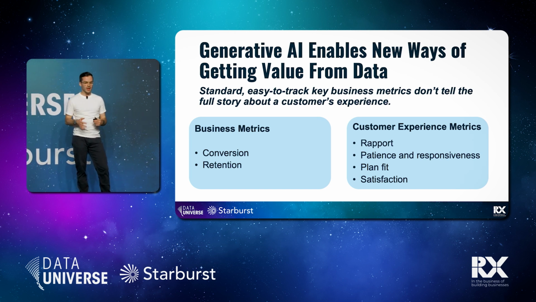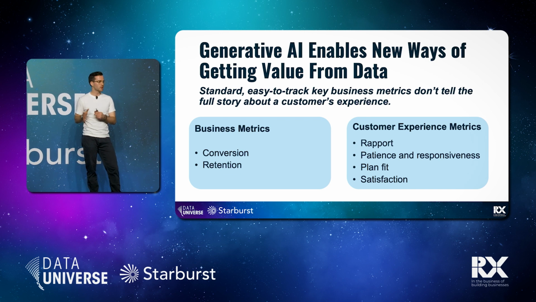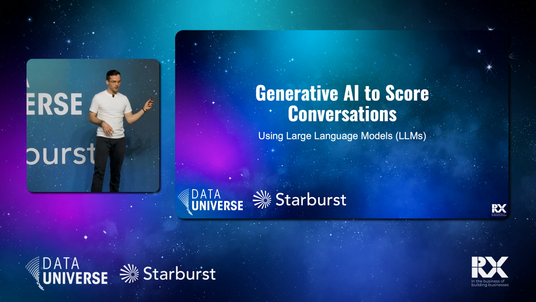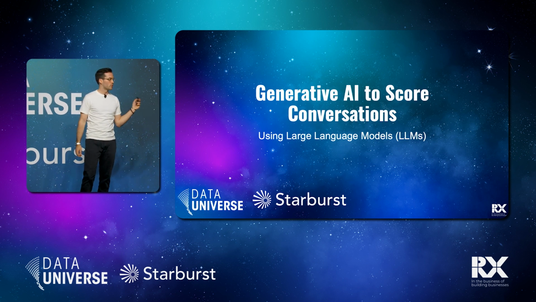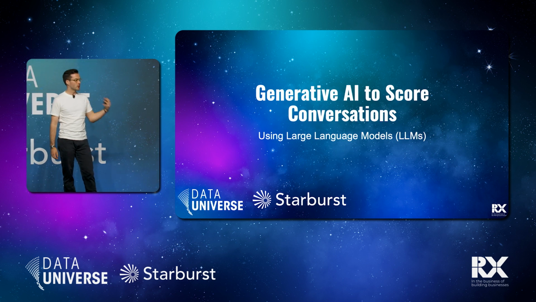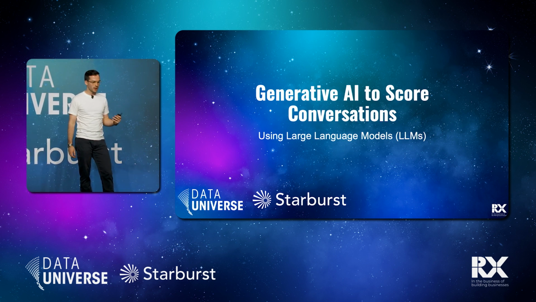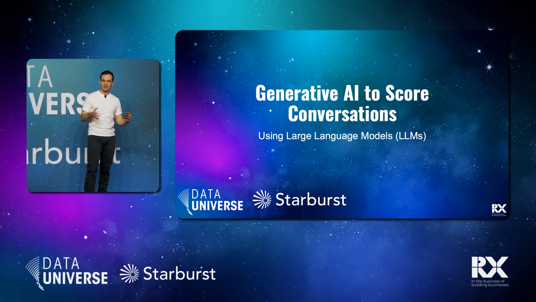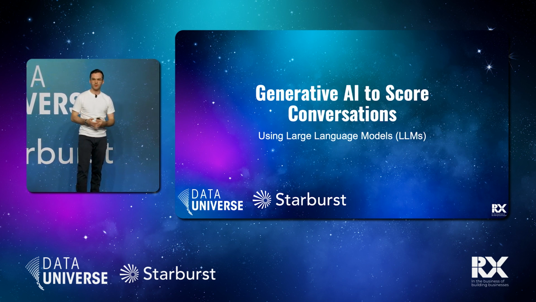And so this part of our metrics, the experience, is hard to measure, and that's where we're really diving into generative AI. Specifically, I want to dive into what we've done here. This goes a little beyond my example of my code back, one evening. This is a scaled up version of that. What we've done is we've taken our conversations and used generative AI to score them. As you can guess, we're specifically working with large language models. And so what I want to talk about is how this large language model interacts with the data that we have, and then what we've learned from that.